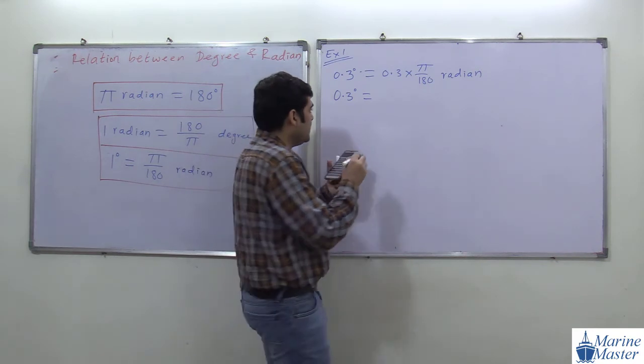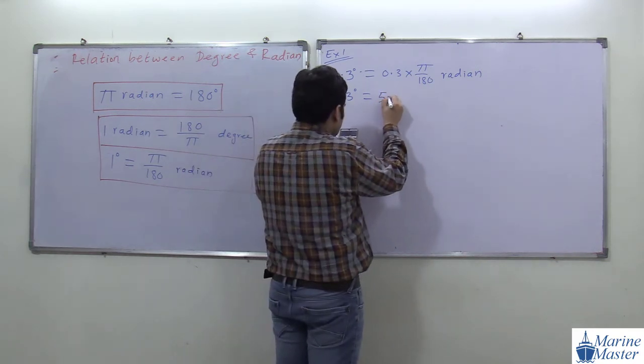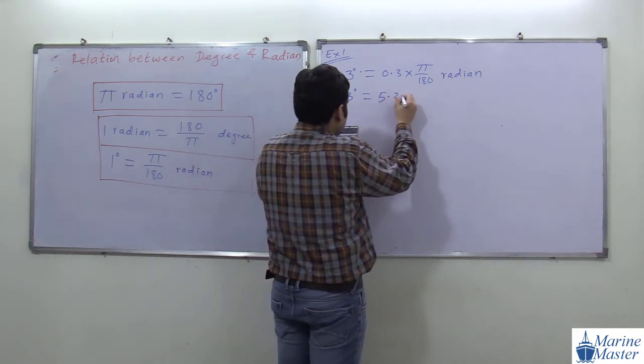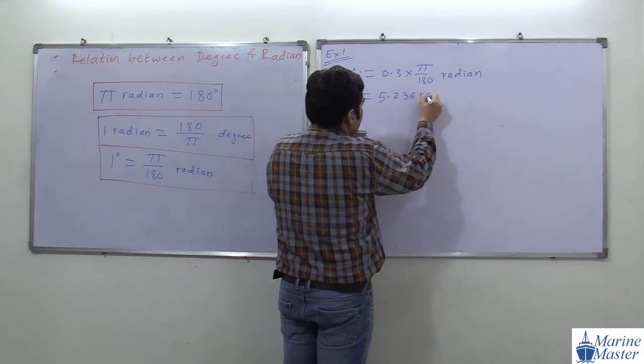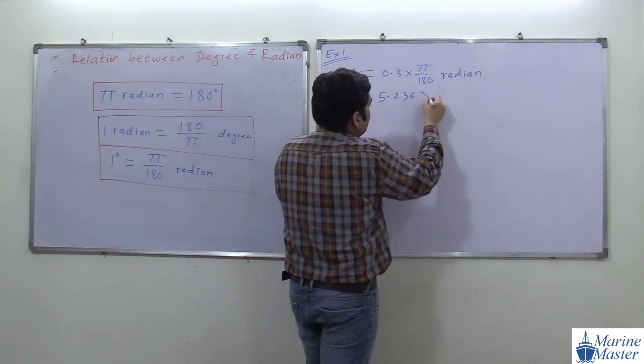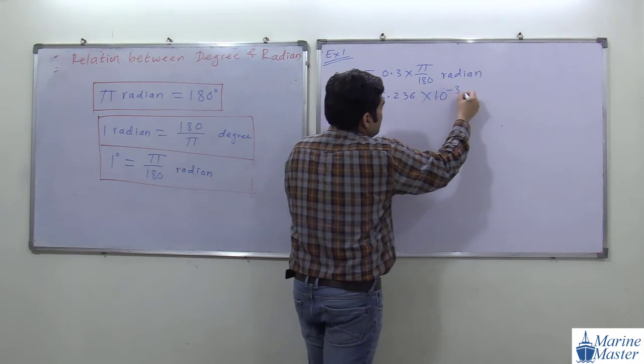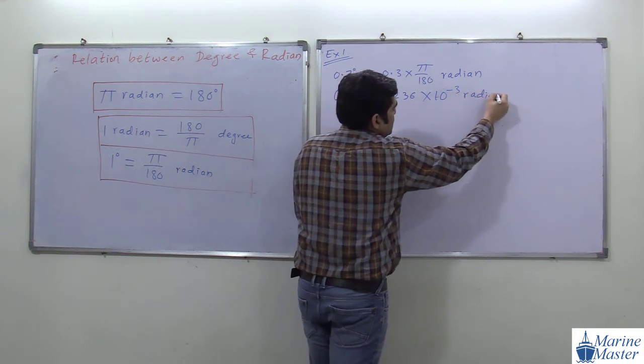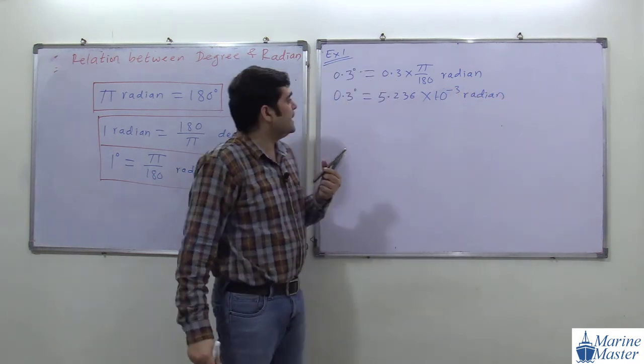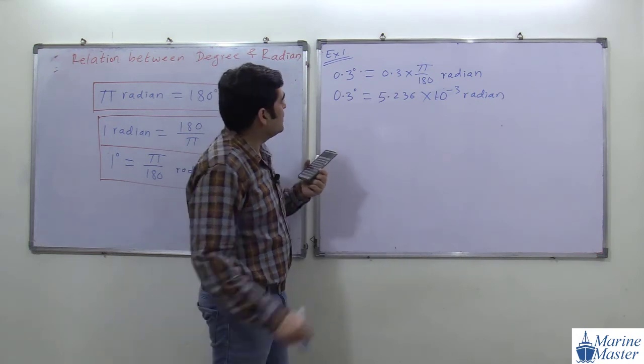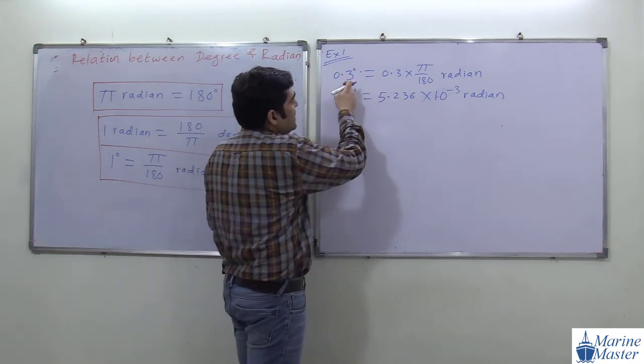The value we get is 5.236 into 10 raised to the power minus 3 radian. So in this way we got degree to radian.